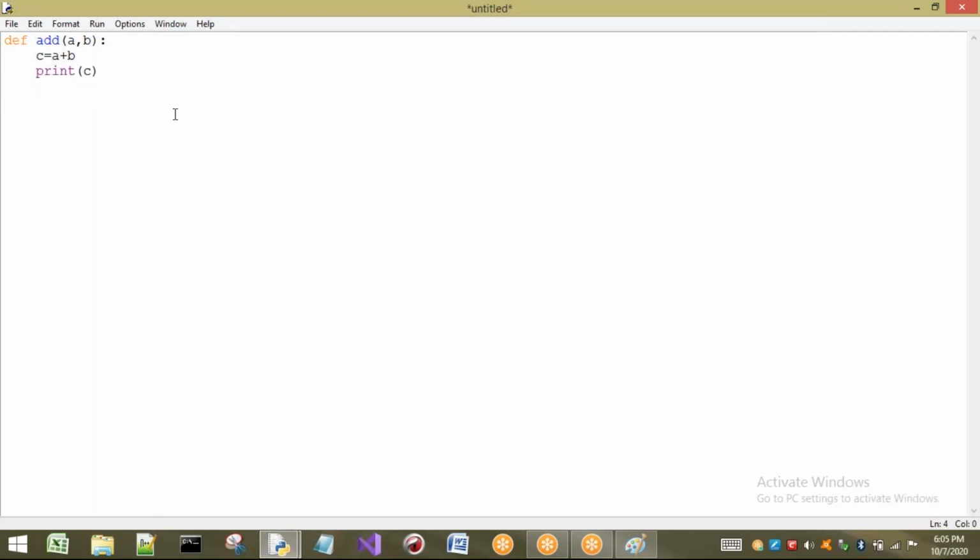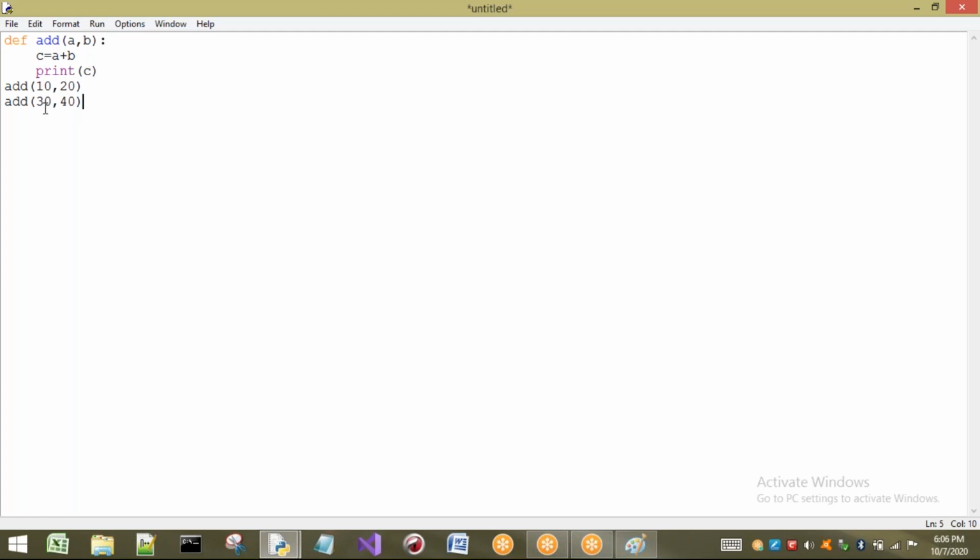Now I want to add two numbers, that is 10 comma 20. Next I want to add 30 comma 40. Now what will be the output of this program? First I'm going to call add, so that it calls this add function by passing two arguments, one is 10 and another is 20. So a value is 10, b value is 20. Next c equal to 10 plus 20 happens, and we print that value.